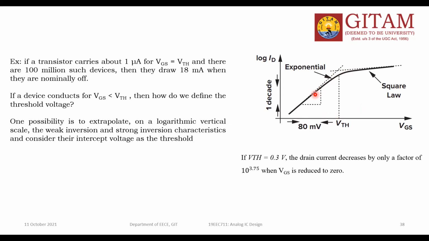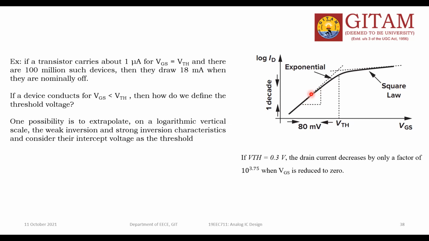So generally in the Bode plots, we are using the decade. Decade means 10 points, 10 divisions. Because I told you the drain current variation is very small, for that particular change of drain current, how much variation of the gate potential is required? That is called the subthreshold slope. We are talking about this slope.